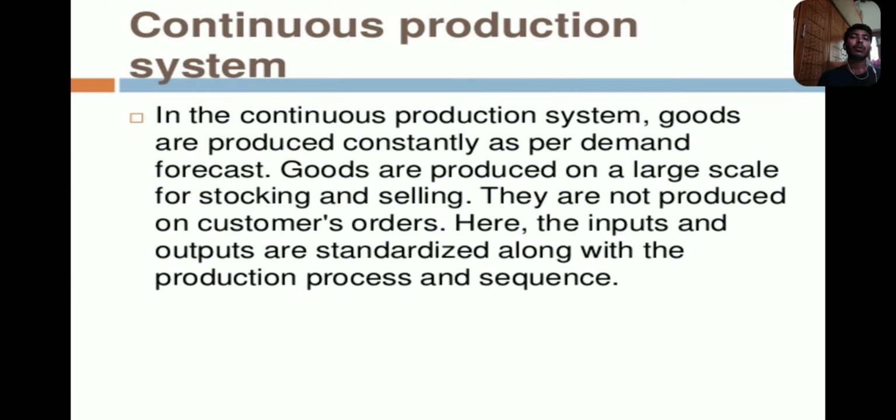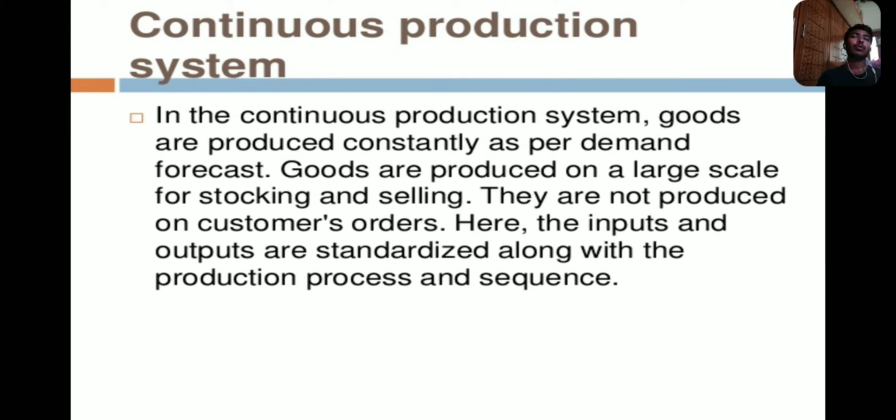So a very good example of the continuous production system is water bottles. Water bottle manufacturing should be a continuous production process. Why? Because bottles are taken in the market, and every person in public places takes a water bottle, drinks the water, and throws it away. So it is one-time use of water bottles. This is the continuous production system.